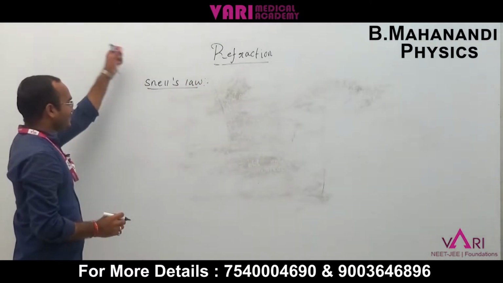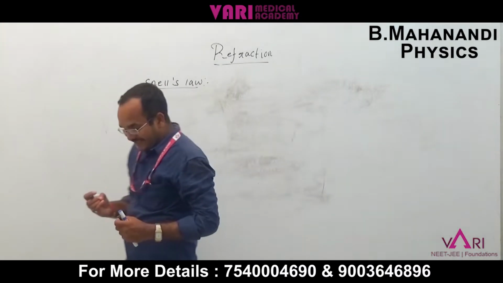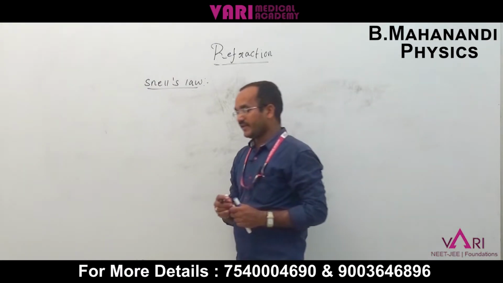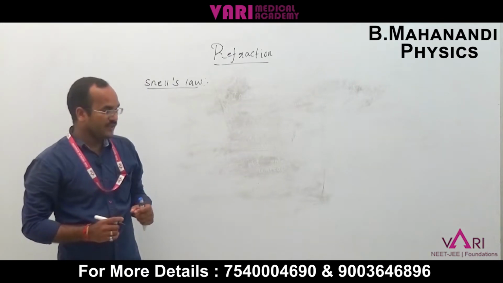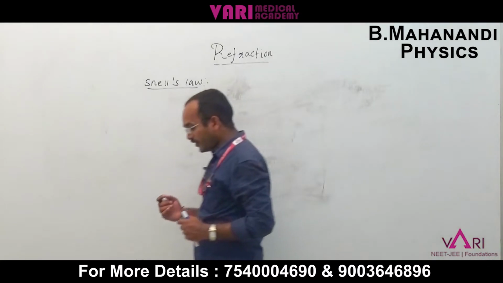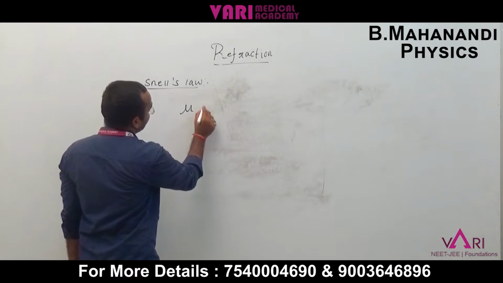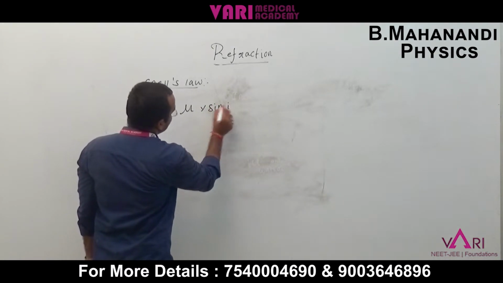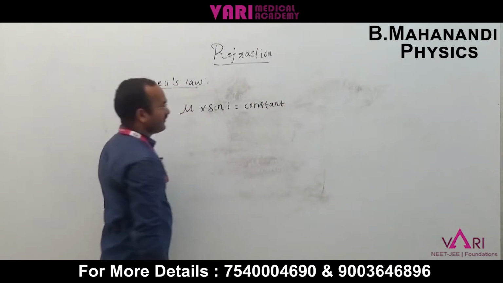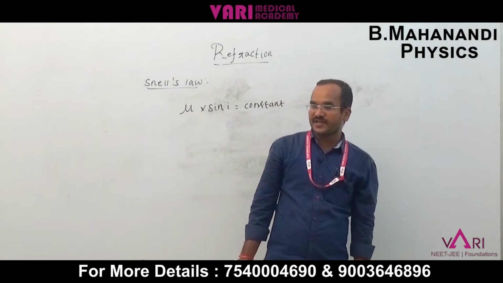Snell's law: the refractive index multiplied by the sine of the incident angle in the rarer medium is the same as the refractive index multiplied by the sine of the refraction angle in the denser medium. Generally, the refractive index into sin I is constant. Transfer is possible from rarer to denser medium and from denser to rarer.